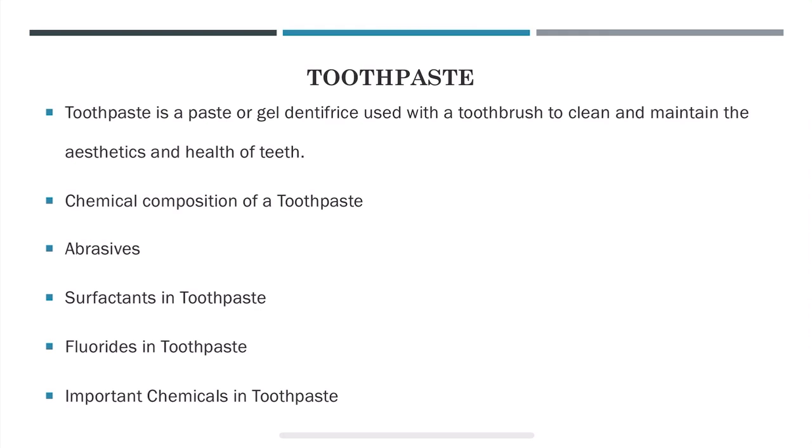For example, sodium lauryl sulfate, that is SLS, or related surfactants or detergents. SLS is a foaming agent which enables uniform distribution of toothpaste, improving its cleansing power. Next chemical composition which we are going to see in a toothpaste is fluorides. So fluoride is a natural mineral that helps prevent tooth decay and can even remineralize degraded tooth enamel.